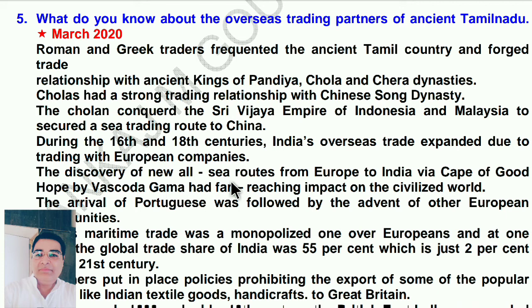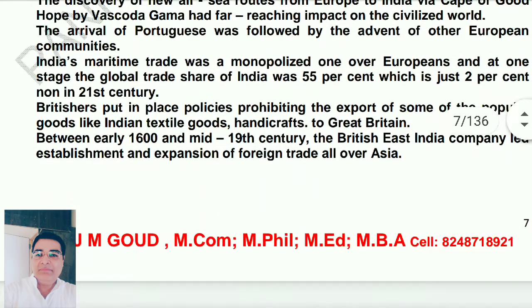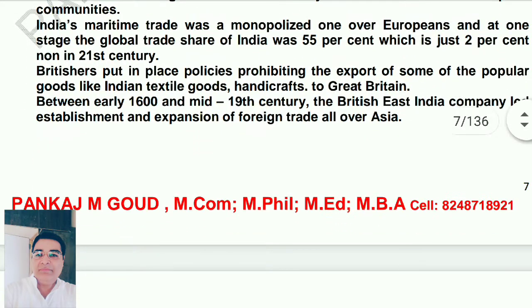The discovery of new all-sea routes from Europe to India via Cape of Good Hope by Vasco da Gama had far-reaching impact on the civilized world. The arrival of Portuguese was followed by the advent of other European communities. India's maritime trade was monopolized, won over by Europeans, and at one stage the global trade share of India was 55%, which is just 2% in the 21st century.